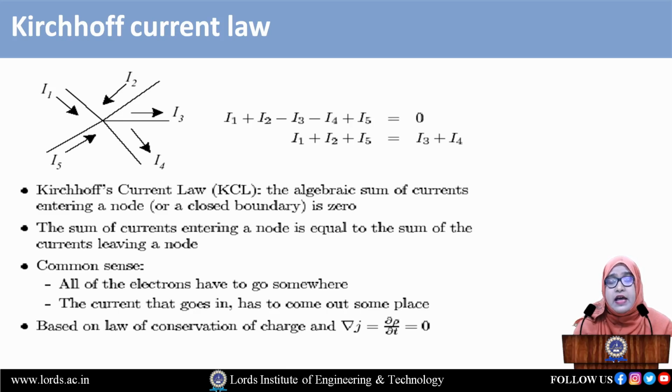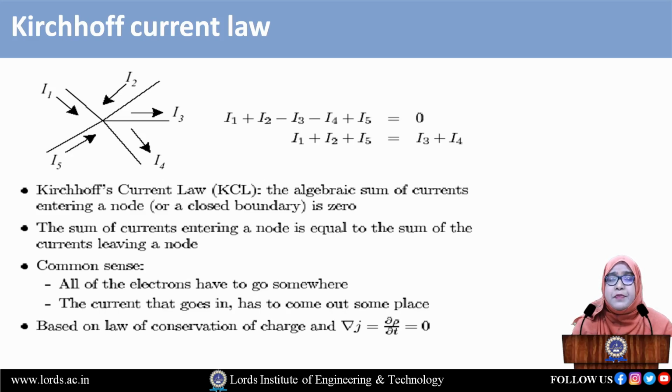So I1 is entering, I take I1 as positive. I2 is also entering, I take it as positive. Now the third current, I3, is leaving the junction point, so we take the minus. Next I4 is also leaving the junction point, so I put it as minus I4. Again we have the current I5, towards the junction point, so I keep it as plus I5, meaning it is entering the junction. That should be equal to 0.